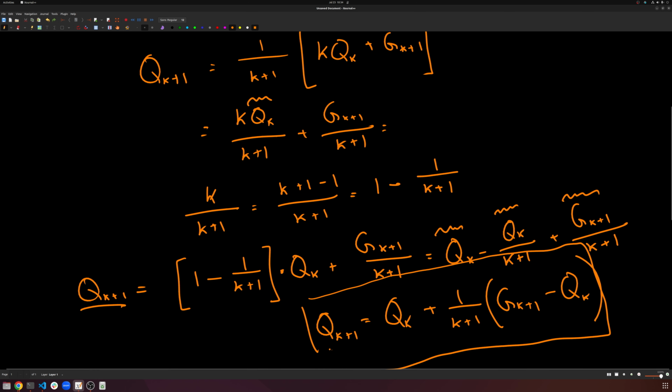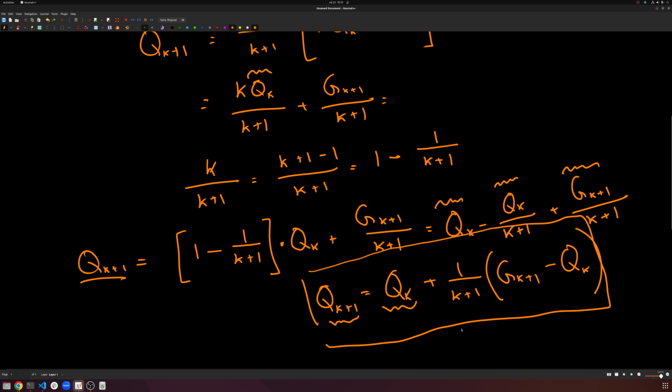So our qk plus 1, my running average up to the k plus 1th game, can be written as the running average up to the kth game plus this formula here. So my new return that I got on the k plus 1th game minus my current estimate qk, and then times 1 over k plus 1. This is a very standard formula. If you've ever seen online averaging before, you have seen this formula before, just in a slightly different form, but nonetheless, this is online averaging.